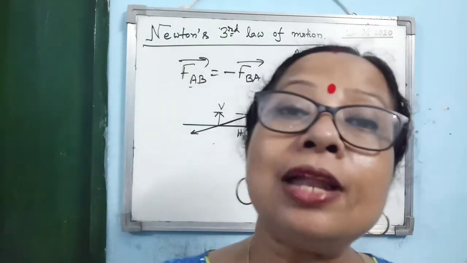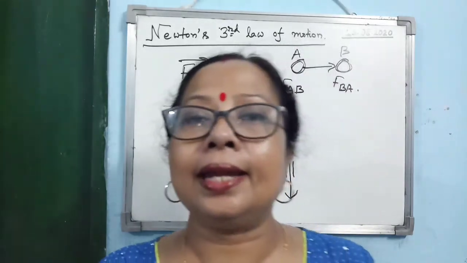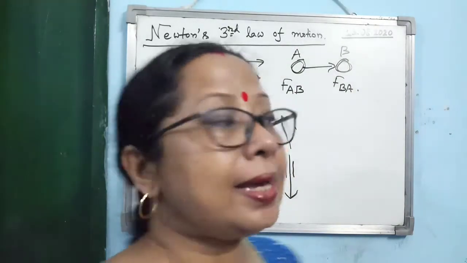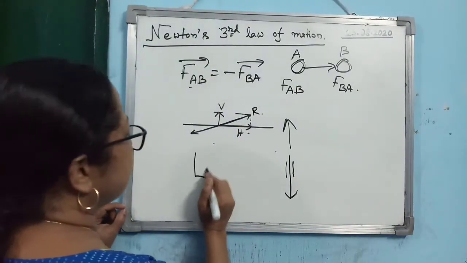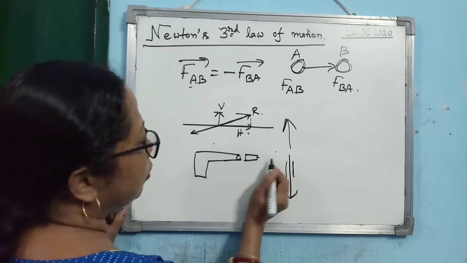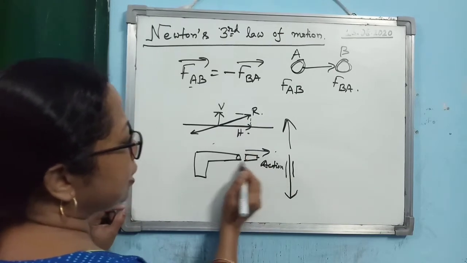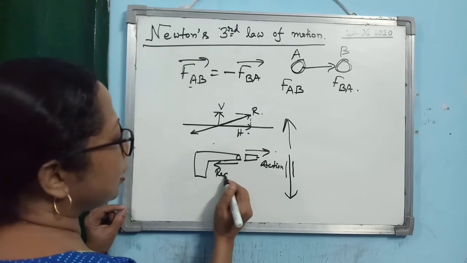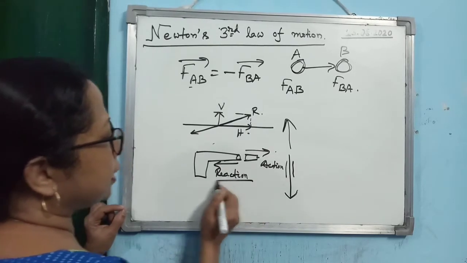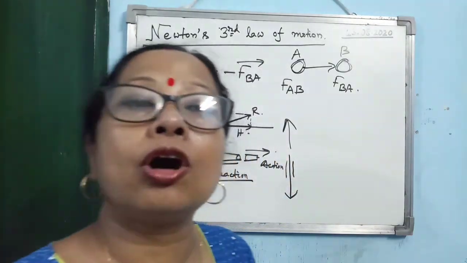Alright. Then while firing a gun, you know that when a gun is fired, the gun is applying a force on the bullet. So this is action. What the bullet is doing is applying a force on the gun in the backward direction, that is known as reaction, and that is known as recoil of a gun.